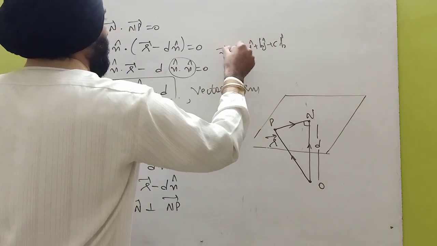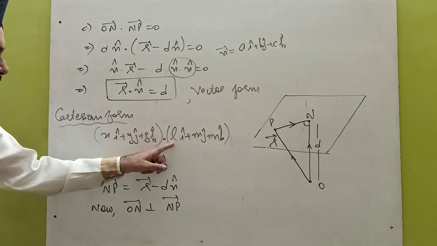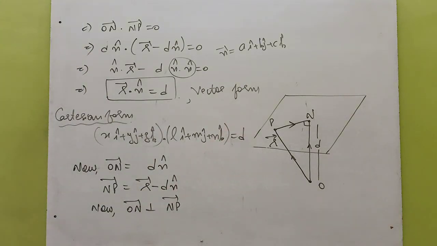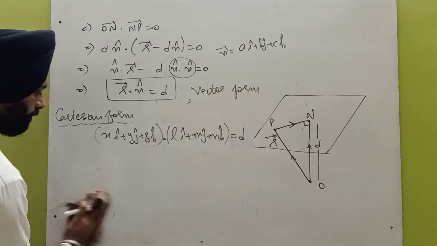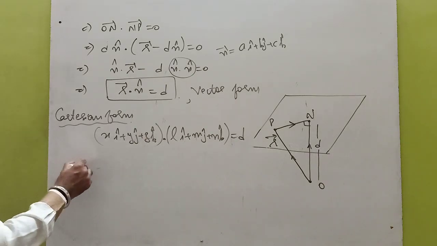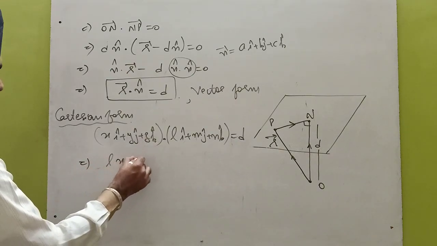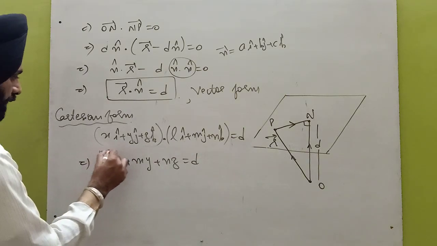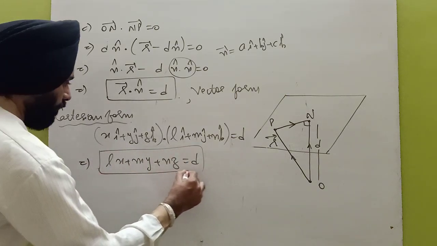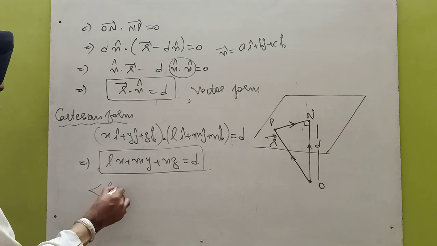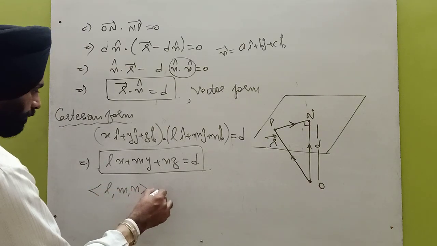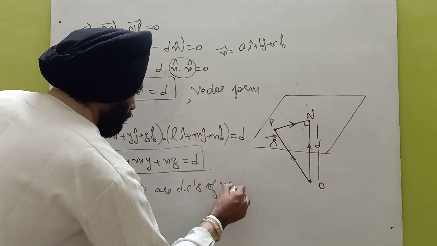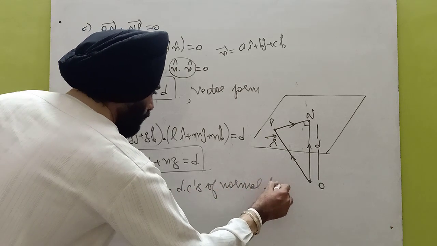This is n vector, but now this is n cap, so that's why it is l, m, n, equal to d. Now open the brackets. lx plus my plus nz is equal to d, which is the required equation of the plane in the normal form, where the coefficients l, m, n are the direction cosines of the normal to the plane.